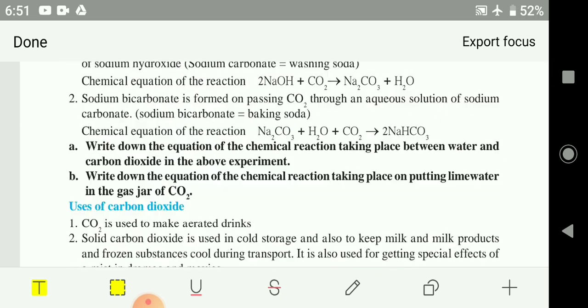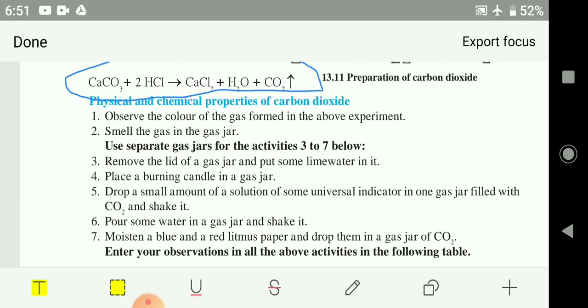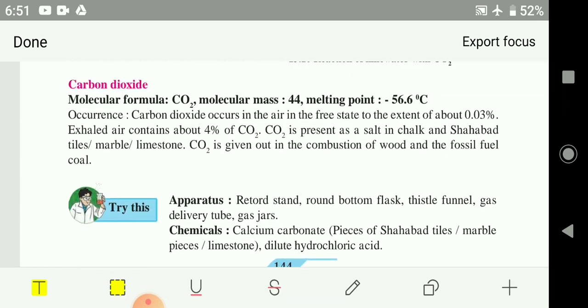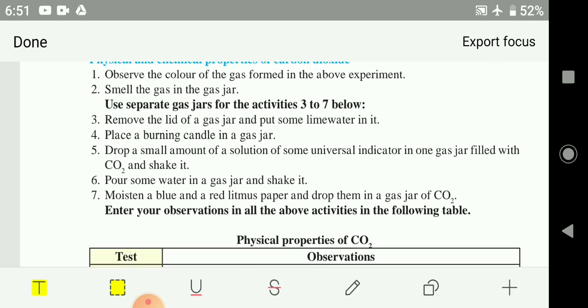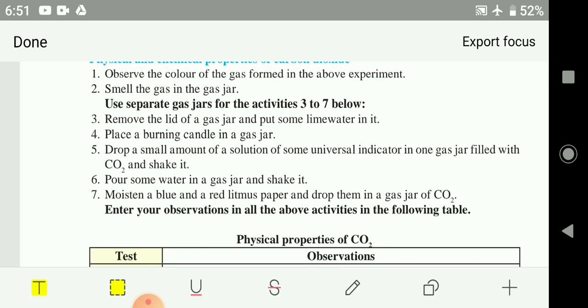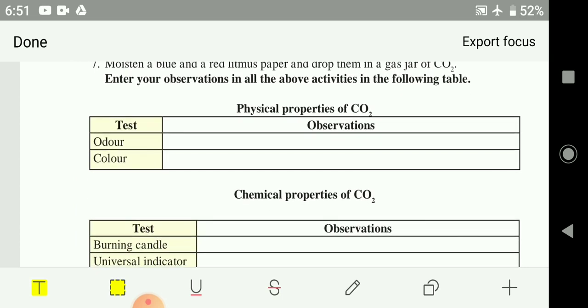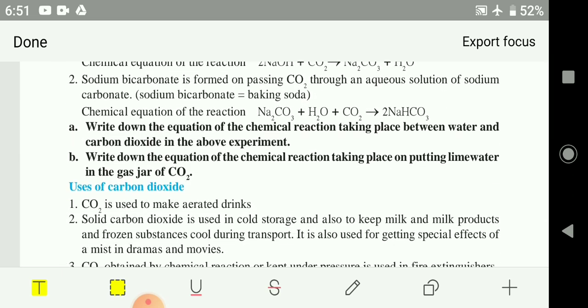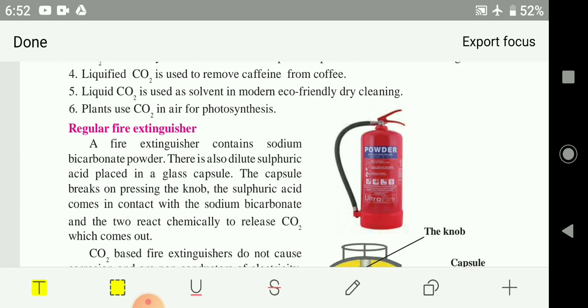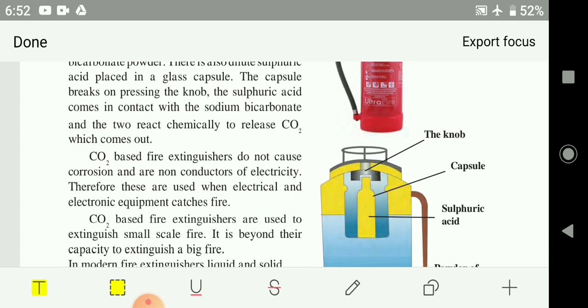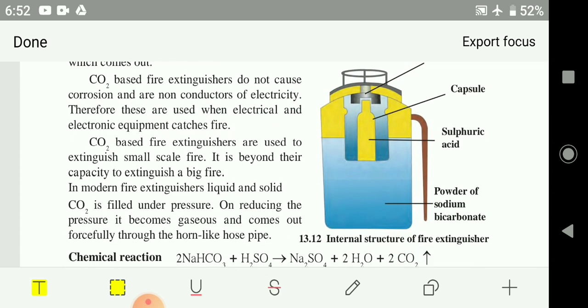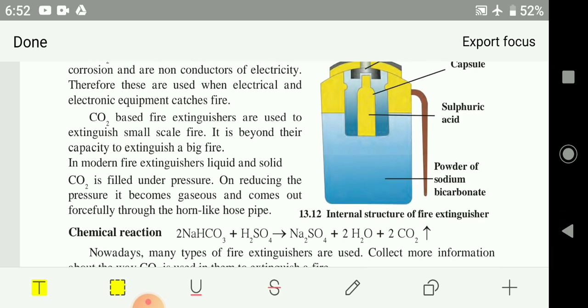That you have learned in the properties of carbon dioxide. It extinguishes fire. Here you could see, if you hold a burning matchstick or burning candle, you will find it extinguishes the candle. So carbon dioxide has the property to extinguish fire. So we use this in the fire extinguisher. So the structure of the fire extinguisher and its working.